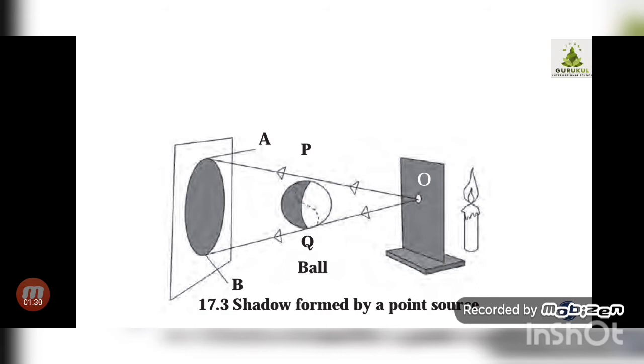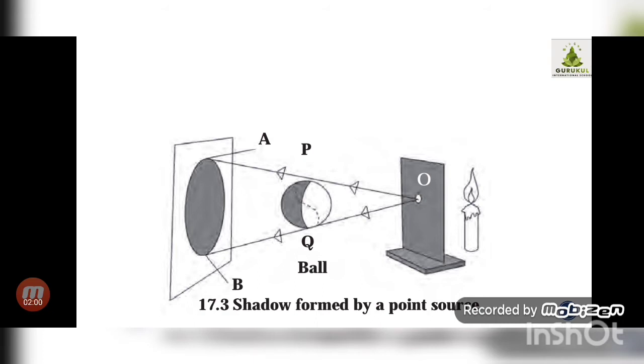First, we are going to see the shadow obtained from a point source. If you take the example of the sun, you know the sun is a very important source of light. But the light we get from the sun comes in a spread form, because the sun is very huge in size.